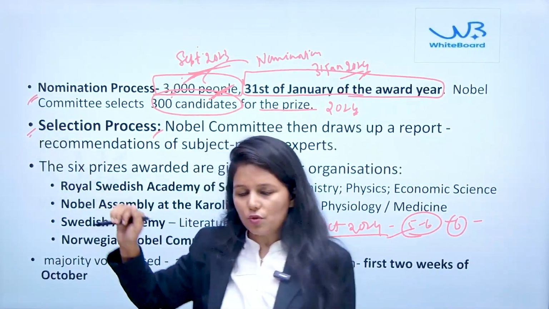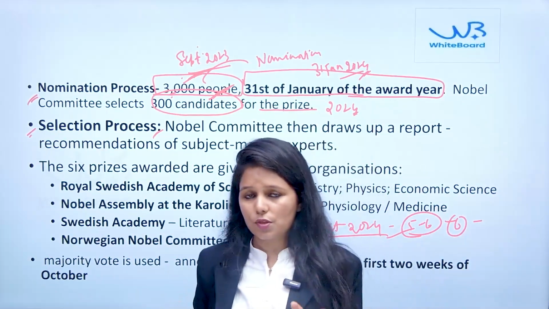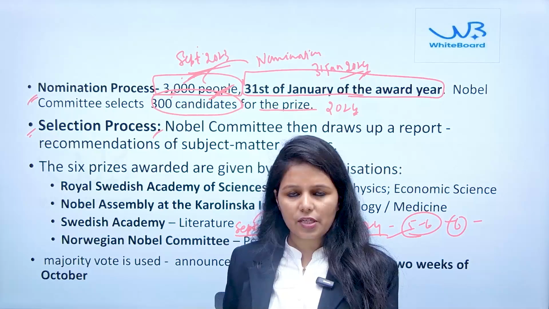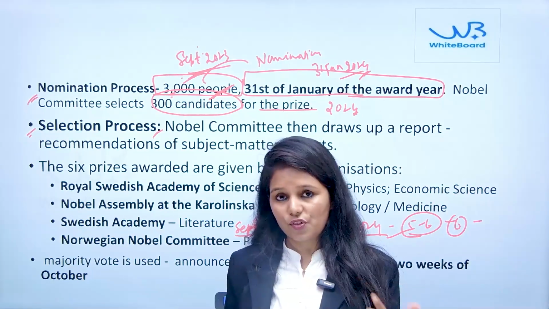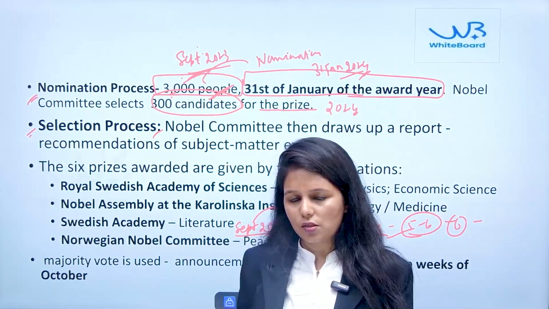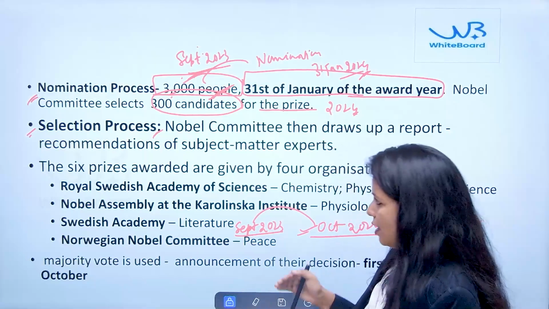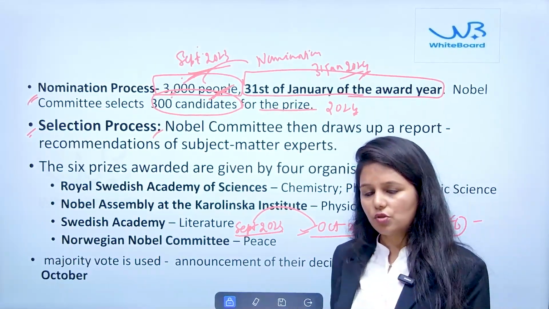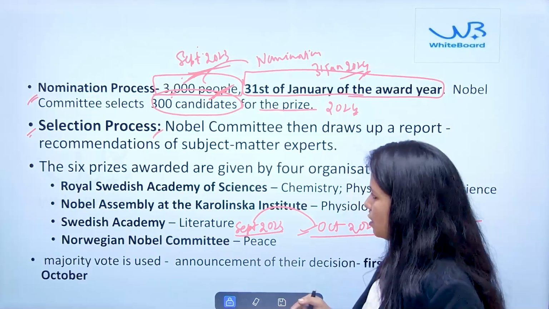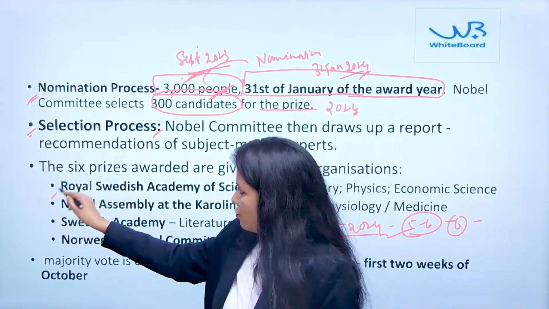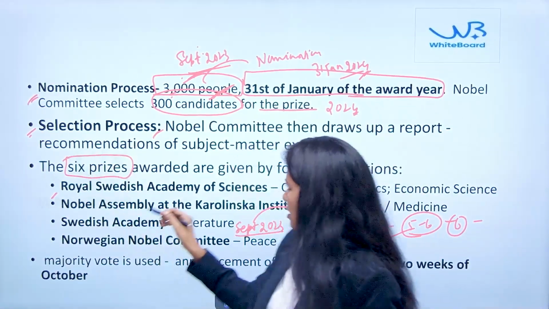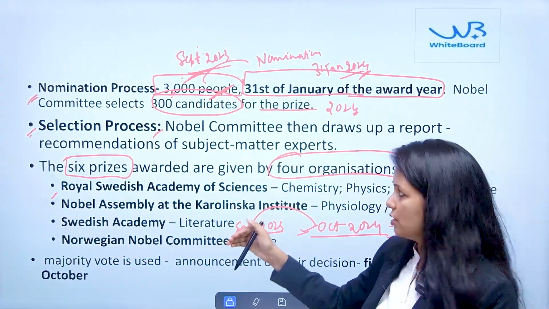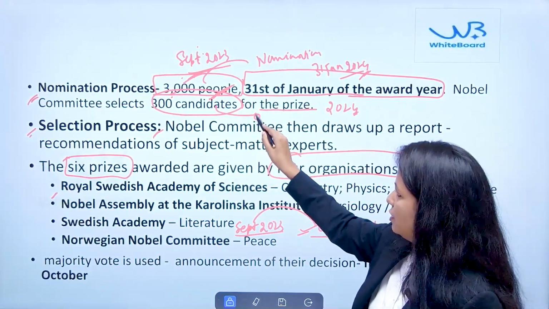Now coming to the second stage, which is the selection procedure. For each category of the Nobel Prize, be it literature, peace, physics, chemistry, physiology or medicine, there are different committees who select the individual for the award. For the 6 prizes, there are 4 organizations who select the people out of these 300 candidates.